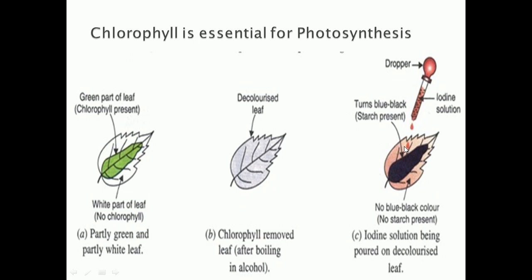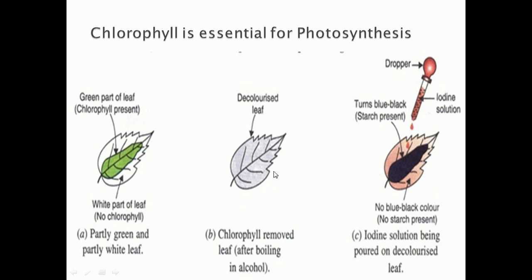Now you have to compare the color of the leaf with the tracing paper. Already you traced the green part of the leaf on the tracing paper, so compare the color of the leaf with it. What happens to the color of the leaf? The leaf loses its green color. In the second picture you can see the leaf loses its green color after boiling in alcohol, and becomes colorless.